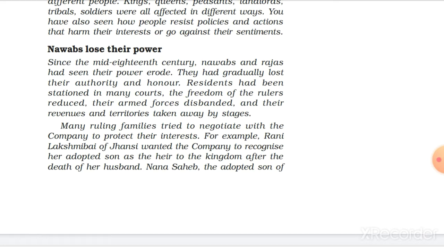Here is an example of Rani Lakshmi Bai of Jhansi. She wanted the company to recognize her adopted son as heir to the kingdom. We have already learned about the doctrine of lapse policy. What was in this policy? It said that if any ruler had no male successor, then after that ruler's death, the whole property would be taken by the Britishers, according to the doctrine of lapse.